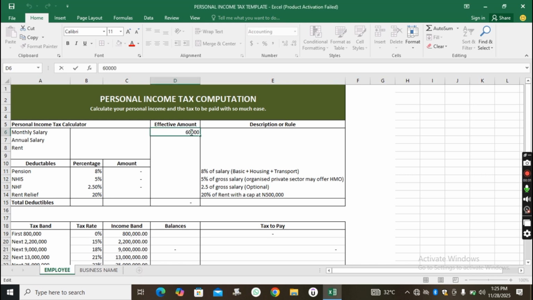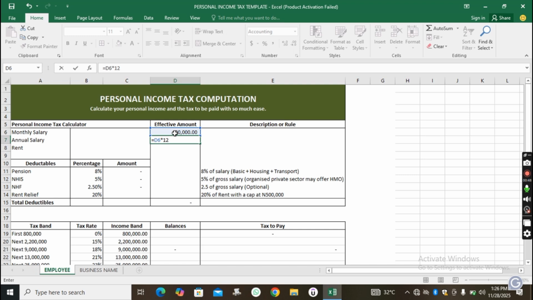So let's assume that your salary is 600,000 per month, and it will mean that your annual salary is going to equal 600,000 multiplied by 12.